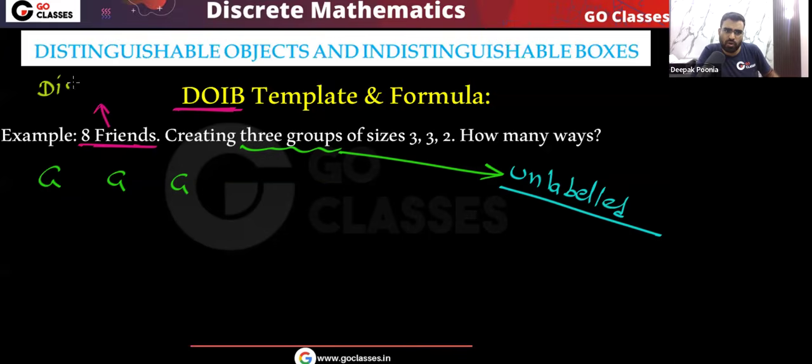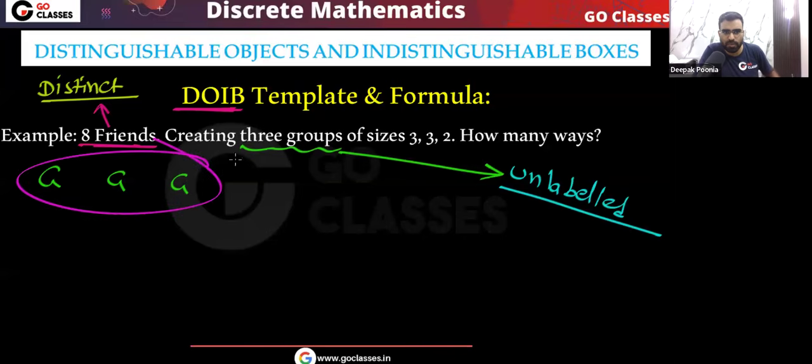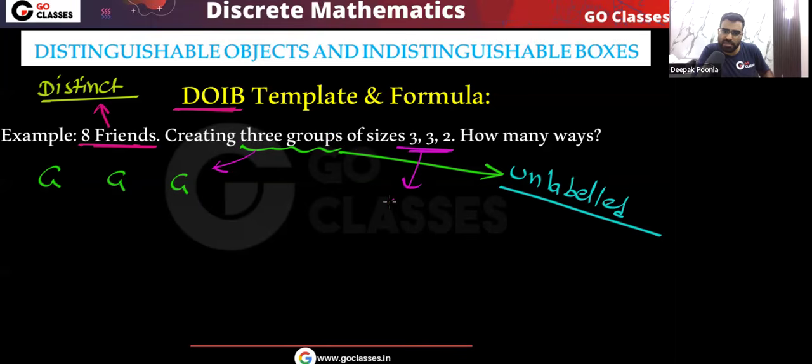Friends are obviously distinct. So you have distinct objects and identical boxes, unlabeled boxes. So you have G, G, G. These are the 3 groups. And you can see this distribution is already given to us. This is the distribution that is already given to us.